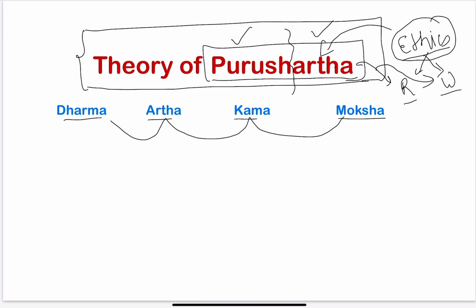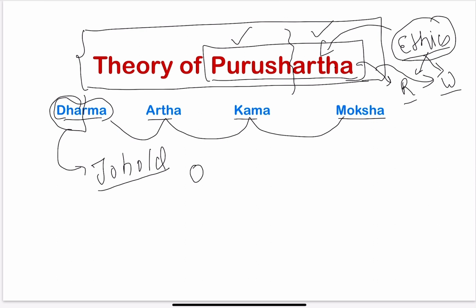Let us first understand the meaning of dharma. Dharma is made up of a word called dhar, and the meaning of dhar is to hold. Dharma means something that can hold the society. What is the meaning of holding the society? Let us take the example that we have three people, and all these men are part of society. What is the thing that can hold these three people together?